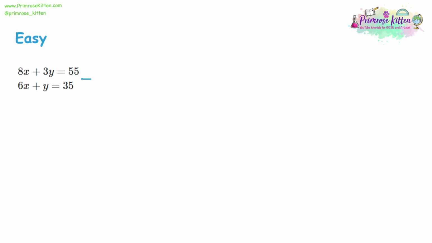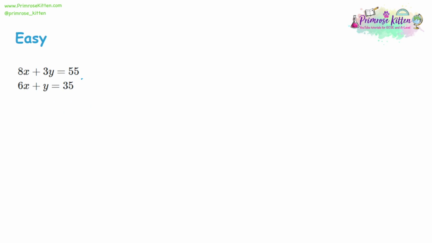each other, like we did with the last example, what's going to happen is we get 8x take away 6x is 2x, 3y take away 1y is 2y, and 55 take away 35 is 20. And so what's happened is we haven't eliminated one of the variables, and so this hasn't really helped us too much. So how can we eliminate the variable in a case like this where the numbers don't line up?